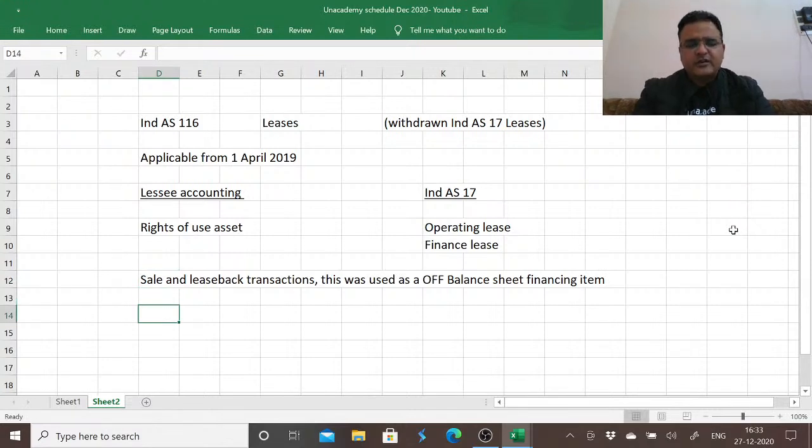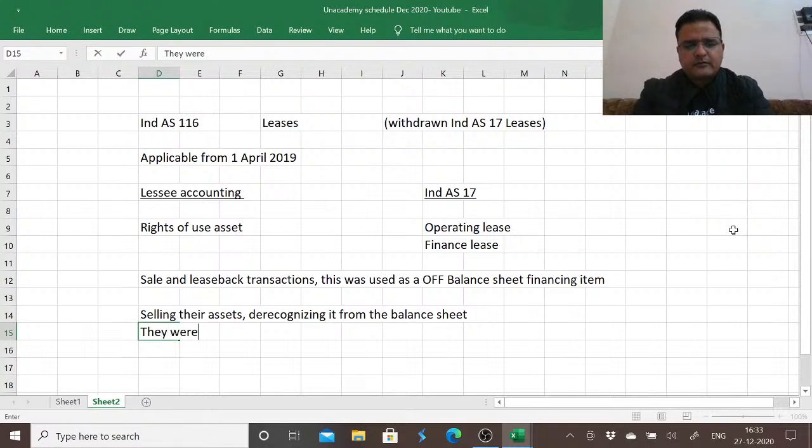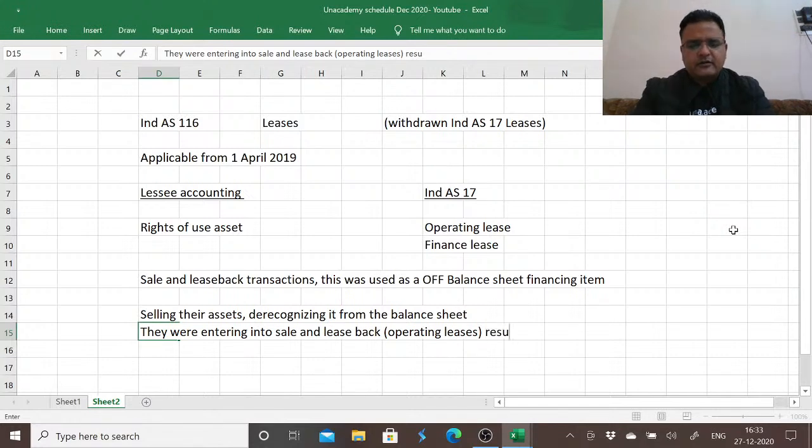On one side the entities were selling their assets, de-recognizing them from the balance sheet, becoming cash rich, and at the same time, after receiving cash proceeds from the sale, they were entering into sale and leaseback operating leases, resulting in improving the return on capital employed.